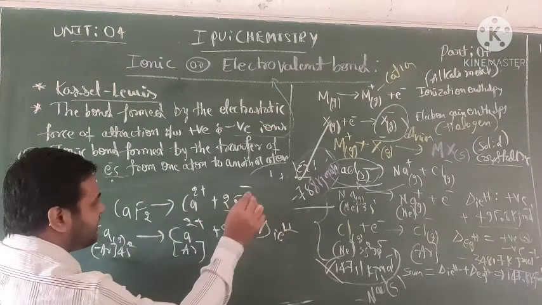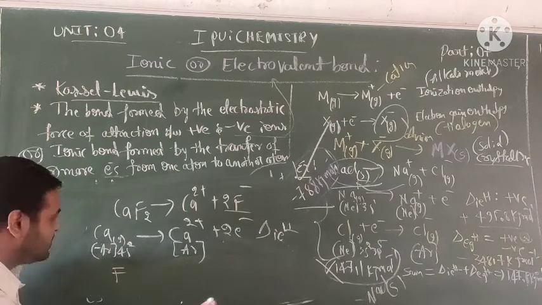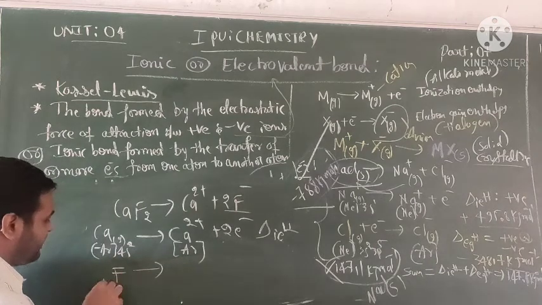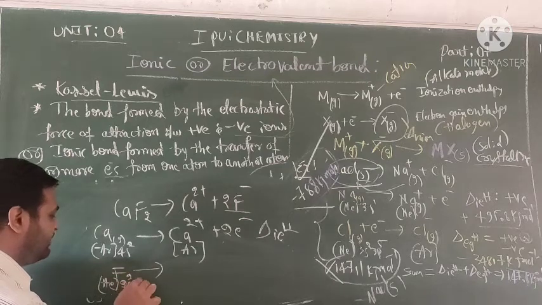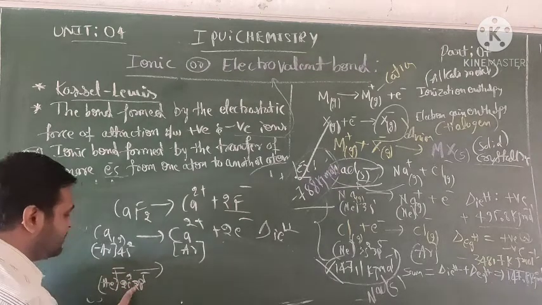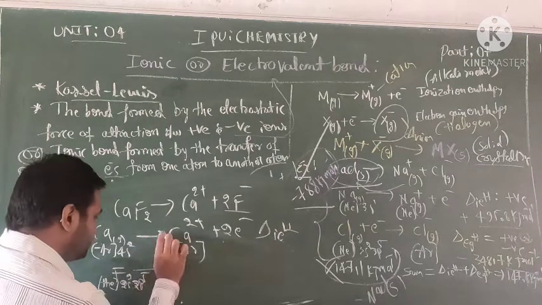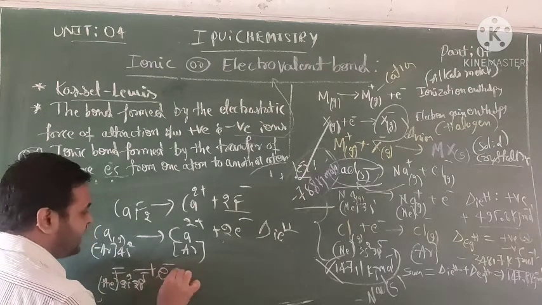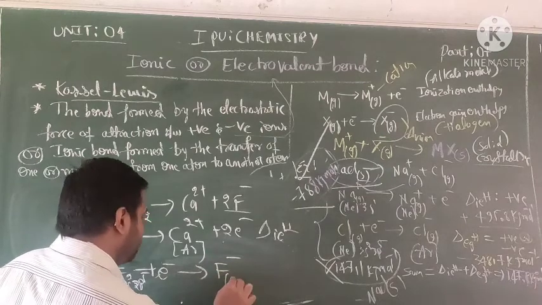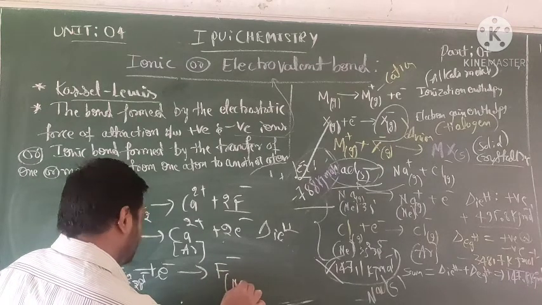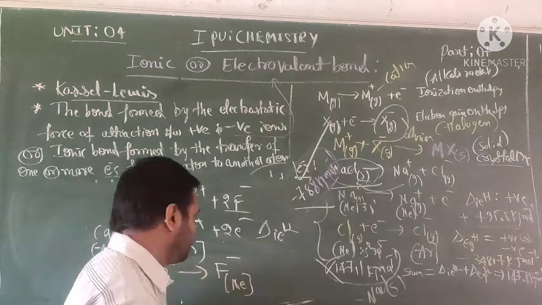What about fluorine? Fluorine has the electron configuration of helium, 2s2 2p5. So it gains one electron. One electron is gained to form F−. It becomes the neon electron configuration.